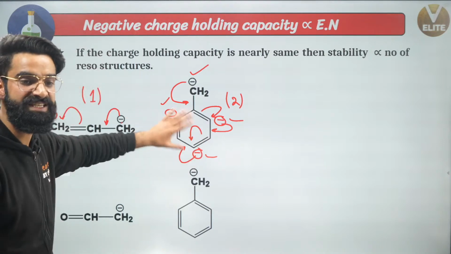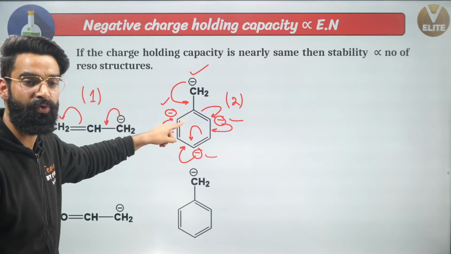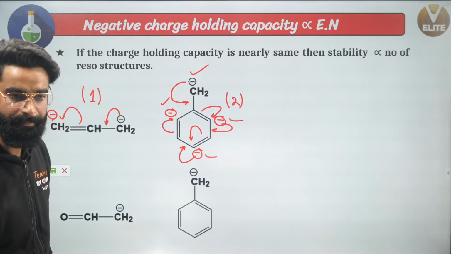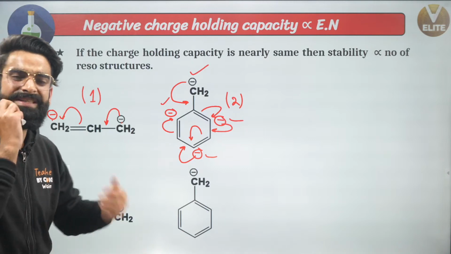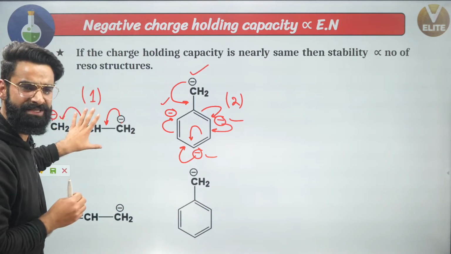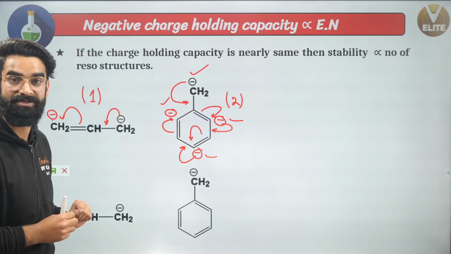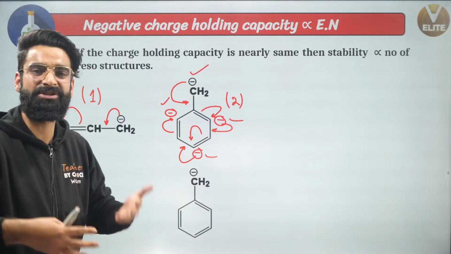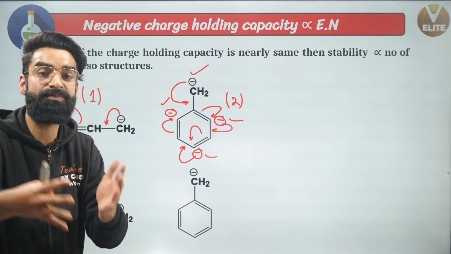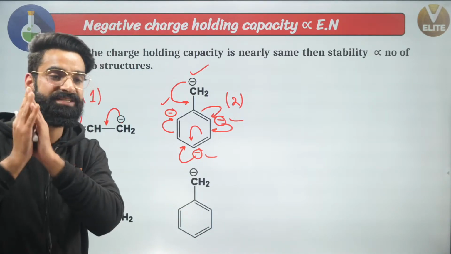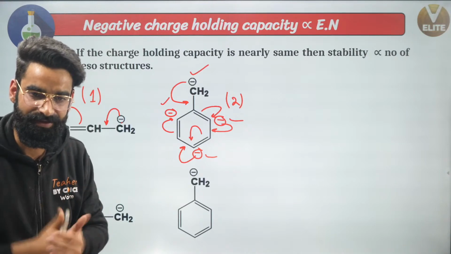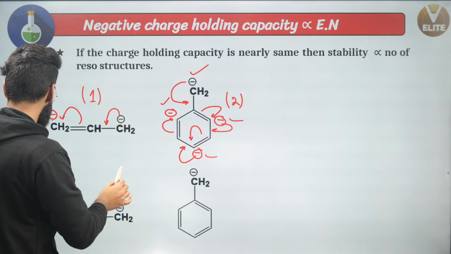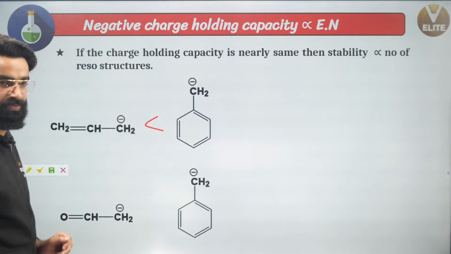So where is the dispersion of charge more? Dispersion of charge is more in the second one. So the second one is going to be more stable than the first one. Or you can simply say, right here we have only 2 resonating structures, right here we have 5 resonating structures. Wherever the resonating structures are more, there only dispersion of charge is going to be more. And wherever dispersion of charge is more, there only stability is going to be more. Absolutely, guys. The second one is going to be more stable than the first one, correct?